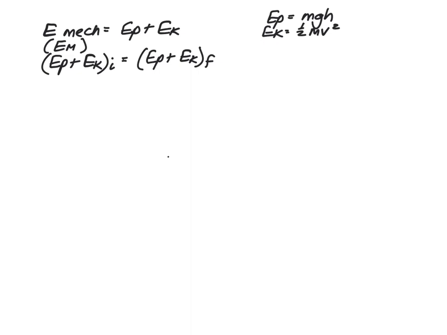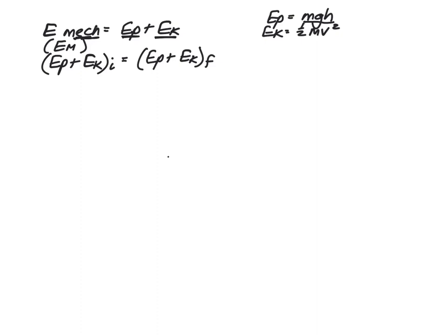The law of conservation of momentum is often used in combination with the law of conservation of energy, or more specifically, mechanical energy. You will remember that the law of conservation of energy states that the total energy in a system cannot be created or destroyed, only transformed from one form to another. Now, mechanical energy, commonly known as EMEC or EM, is the sum of an object's gravitational potential energy and its kinetic energy. A reminder that the formula for EP, or gravitational potential energy, is mass times g times its height.